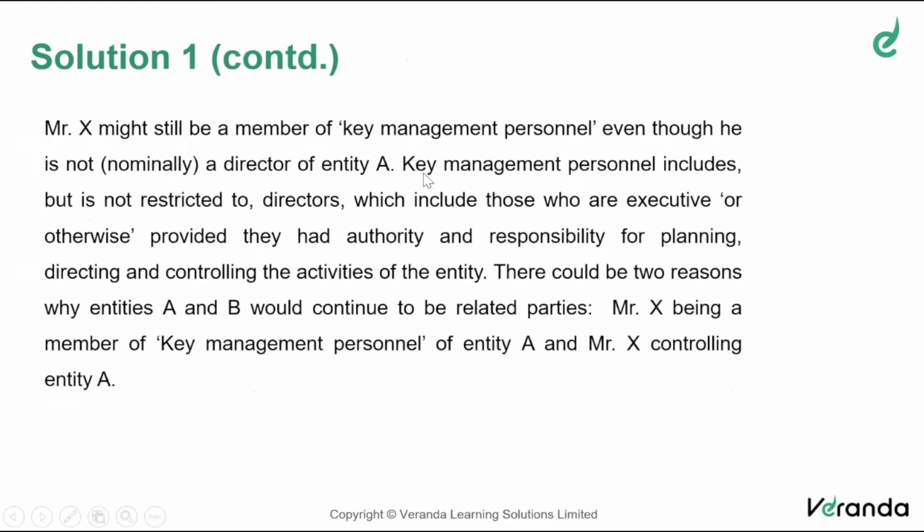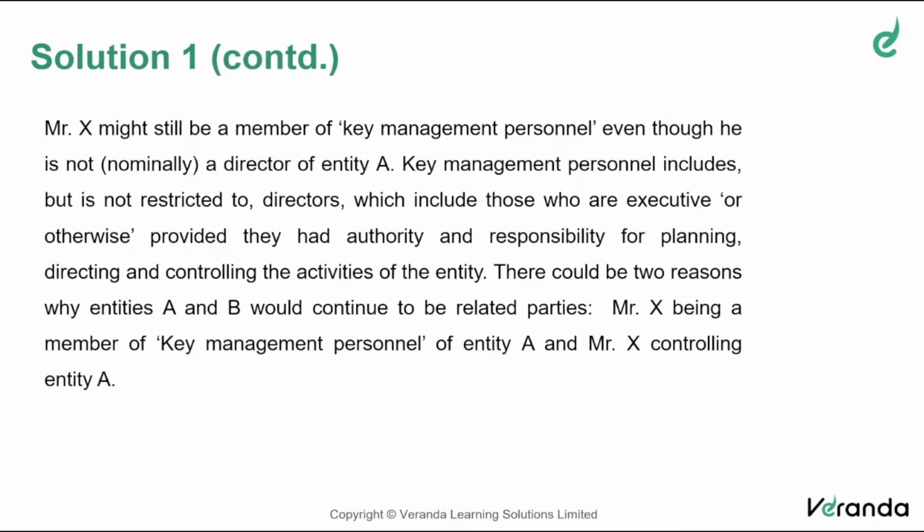Who is a key management personnel? Whether X is a key management personnel, he may still be a key management personnel of entity A. Whether he is a director or not, it doesn't mean that he is a key management personnel only if he's a director. A key management personnel includes a director, could be an executive director, otherwise, not a problem.